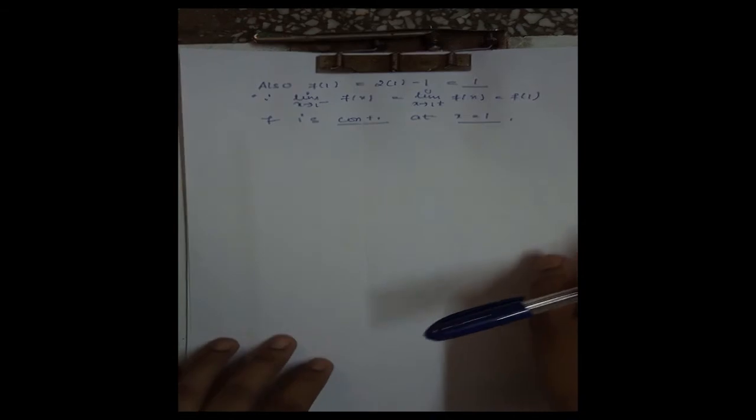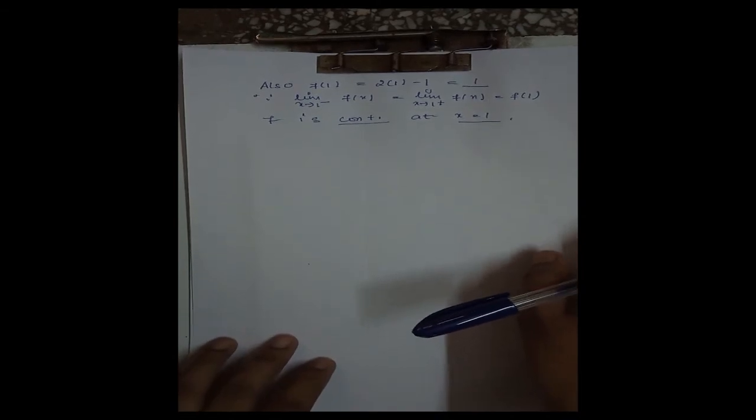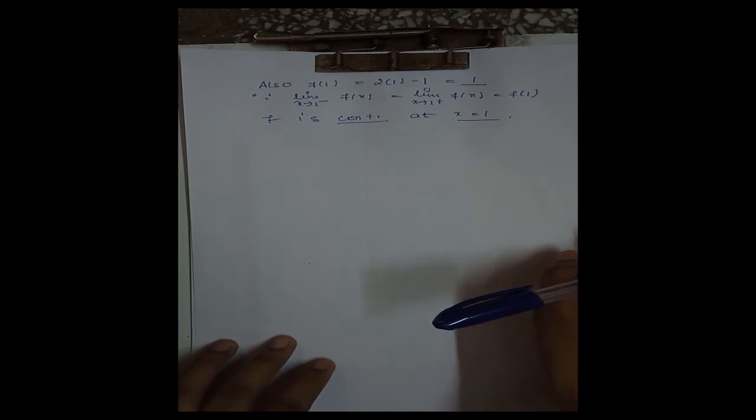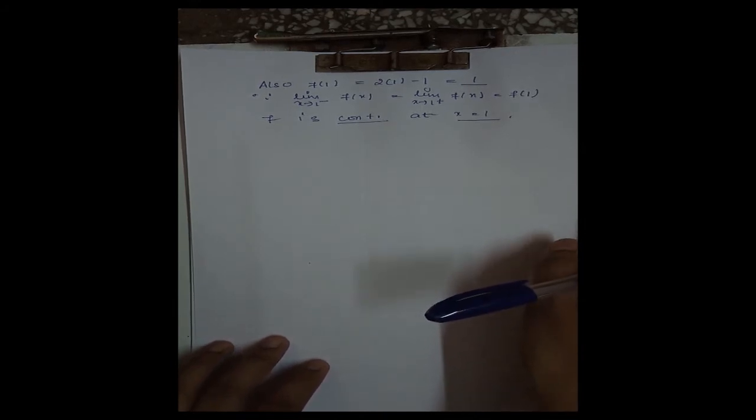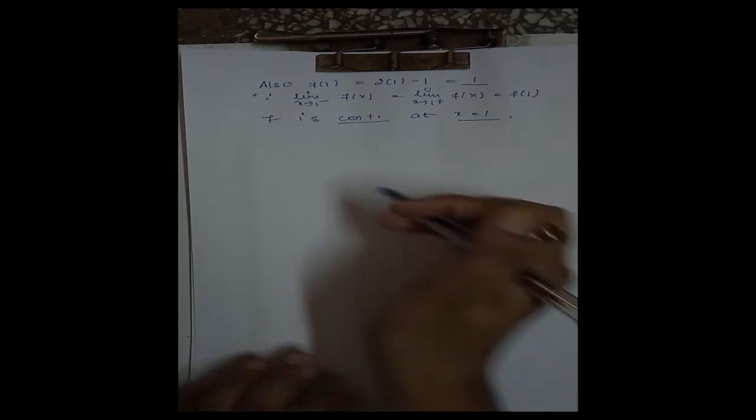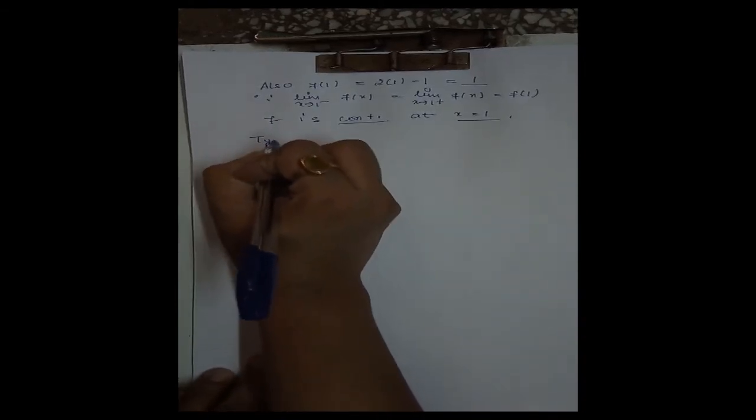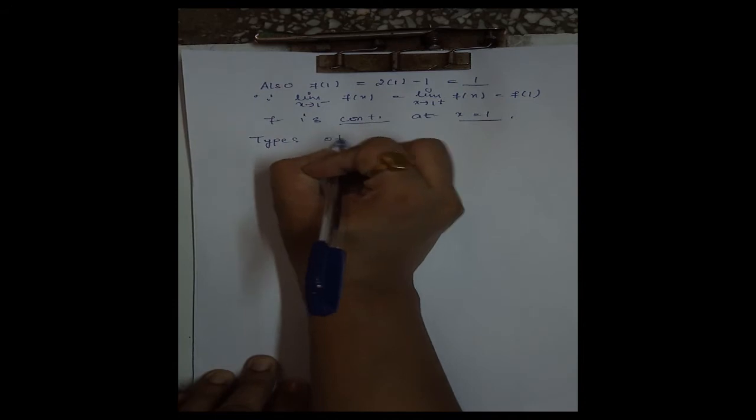Now if a function is not continuous, then in that case the function is said to be discontinuous. Now we will understand what we mean by discontinuity and types of discontinuities. Next is types of discontinuities.